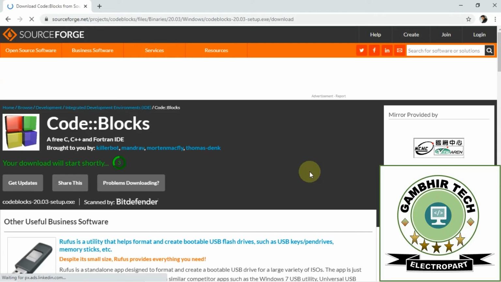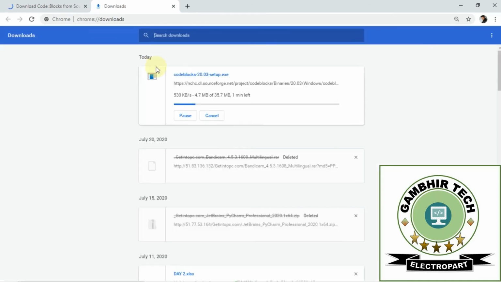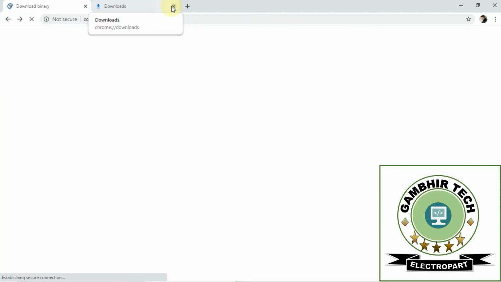You can see here that it has started. I'm just going to Downloads. I'm pausing here because I already have Code Blocks, so you can download it from this website, codeblocks.org.